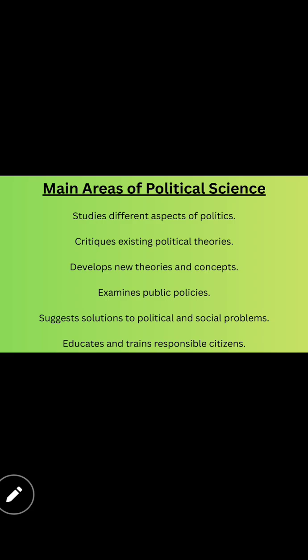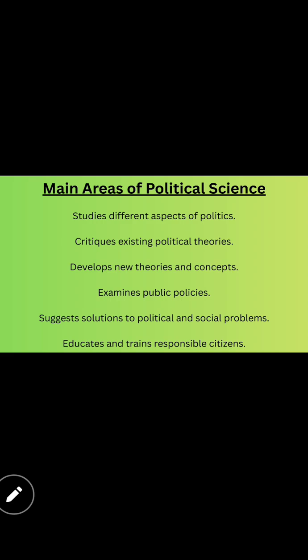And the next one is suggest solutions to political and social problems. What is that, children? Yes, as I said previously, we have to find new theories and concepts, and decide what we should do next and how to solve this issue. That is what is said here: suggest solutions to political and social problems. Not only social problems, but also political problems. Inside the political area also, a lot of problems arise, right? They are arguing with each other and trying to find new solutions. So we have to be aware of those things, and we should also be ready with solutions for what comes to face us.